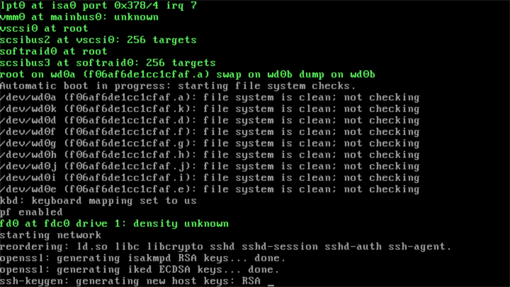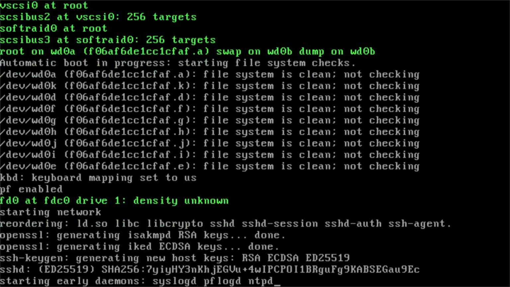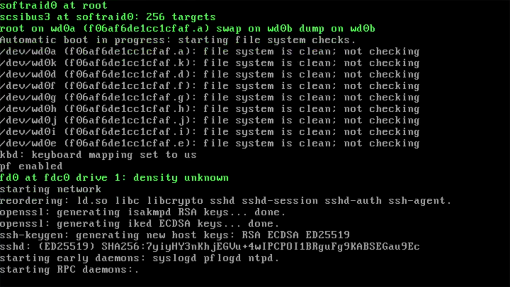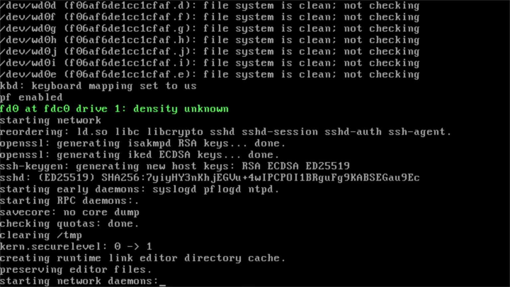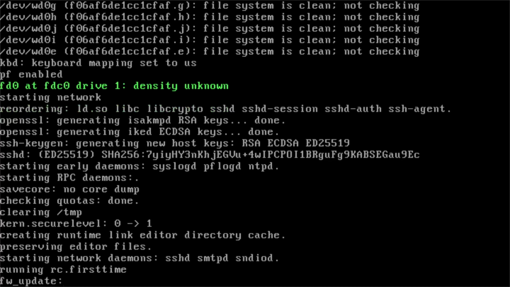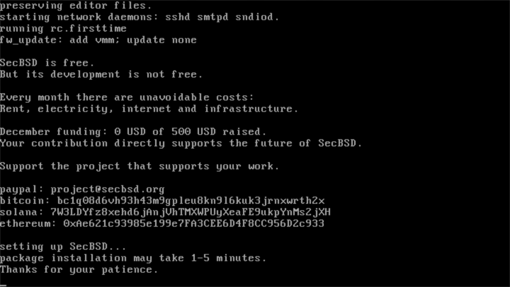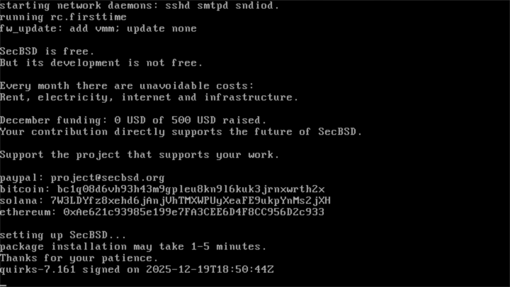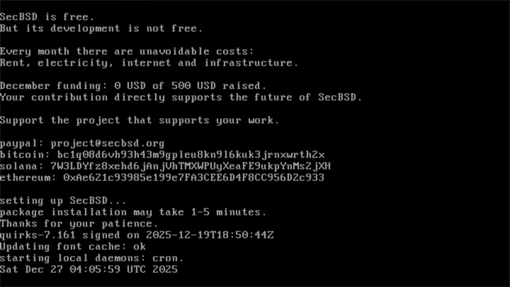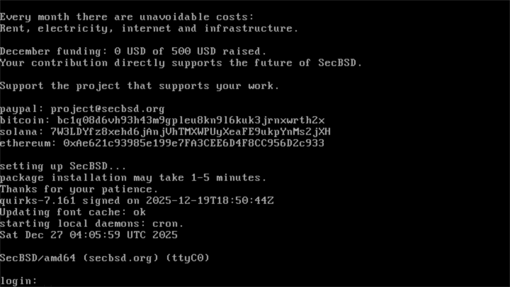On first boot, you'll see system initialization messages as services start and keys are generated. After boot completes, log in using the username and password you created.